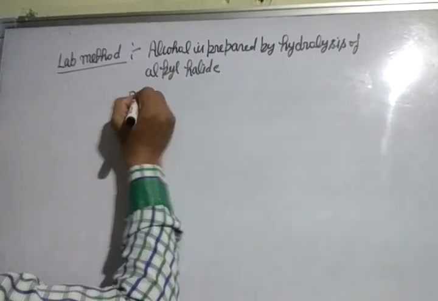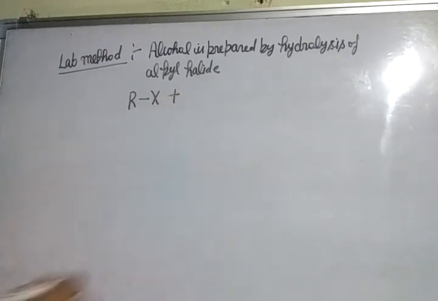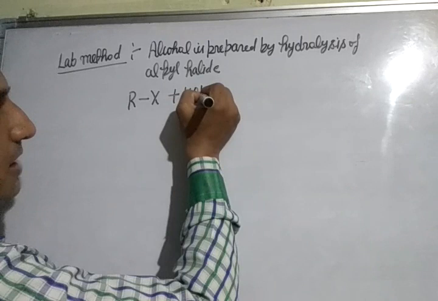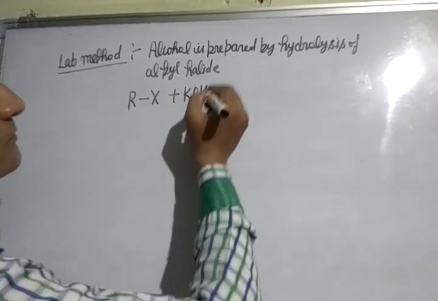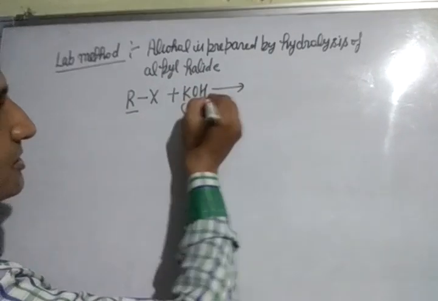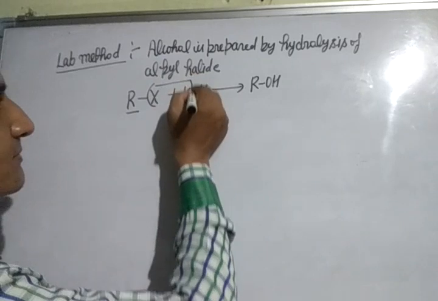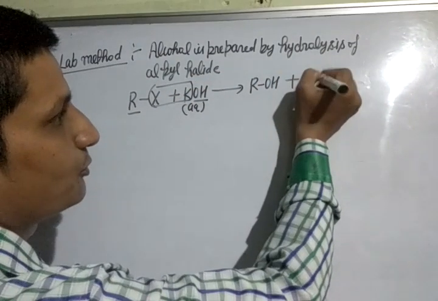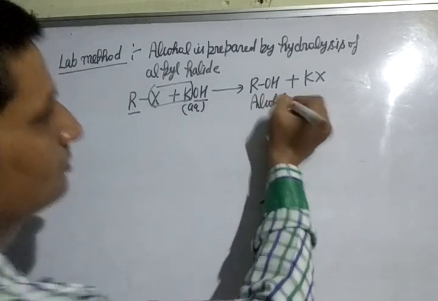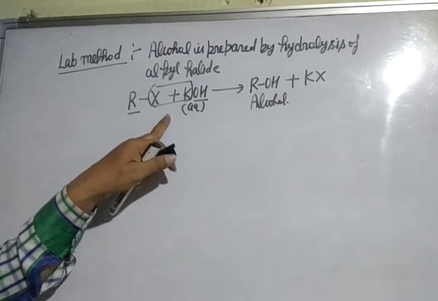Alkyl halide is RX, and hydrolysis of alkyl halide with an aqueous solution of potassium hydroxide gives ROH, which is called alcohol, and KX. K is potassium, X is halide, so KX is potassium halide. So alcohol is prepared by the hydrolysis of alkyl halide.